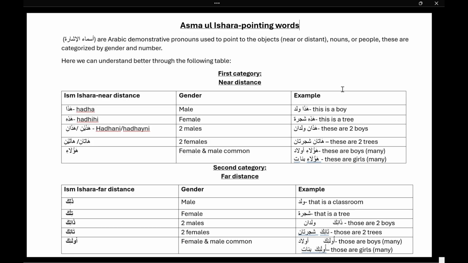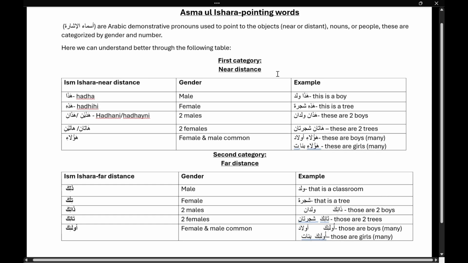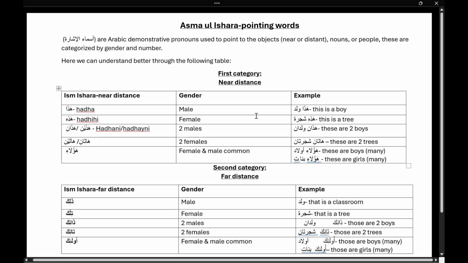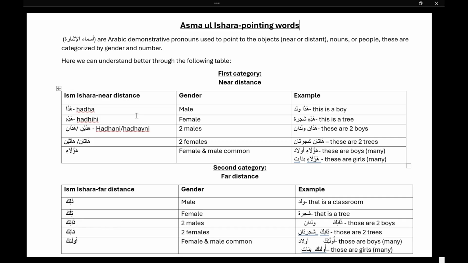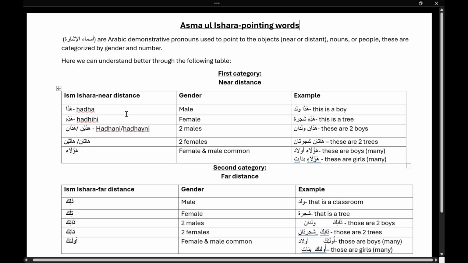One thing you should remember is that Asma ul Ishara are divided into two categories. The first category is near distance and the second category is far distance. So first we will start with the near distance. In near distance, you remember that these are the different segments.